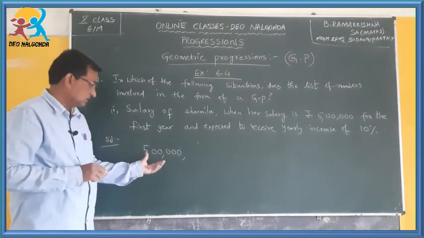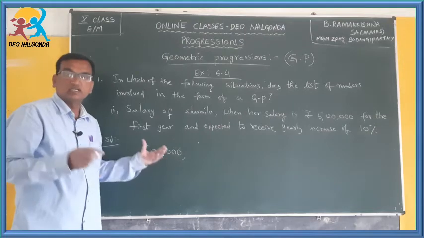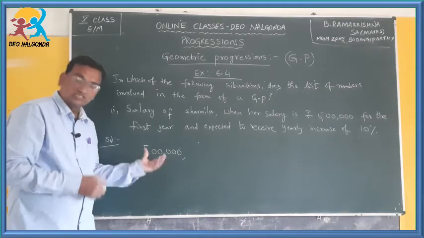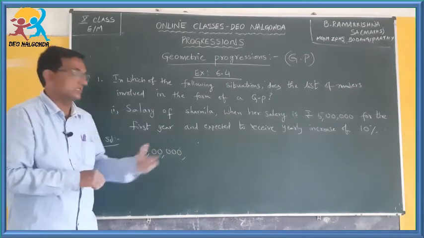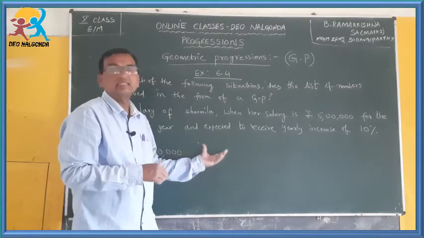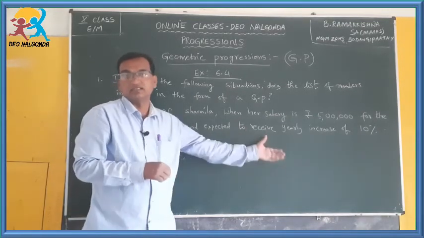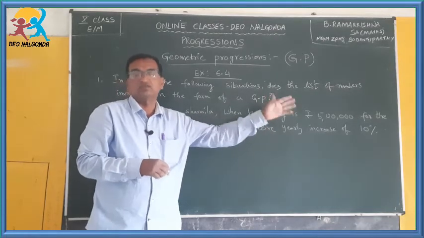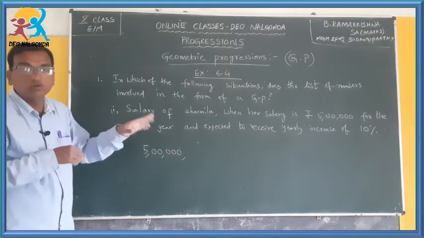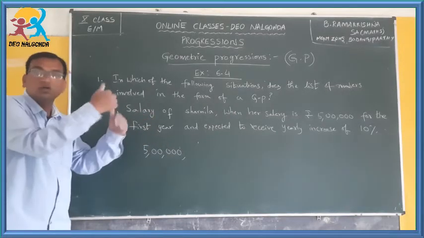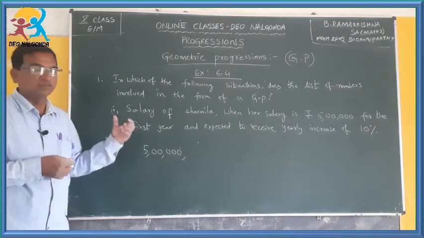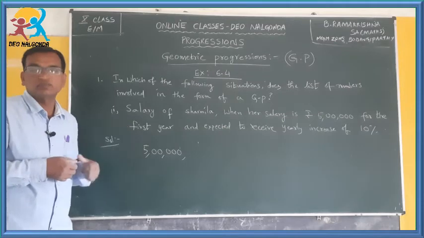This means the salary should be increased by 10% and added to the 5 lakhs. So, 10% of this should be added to this 5 lakhs. That is our second year salary, and then the 10% increase of the second year salary will be the third year salary, and like that it goes on. So, this is also an infinite geometric progression. Now, if you are able to write 2 or 3 more terms, then we can check whether that forms a GP or not.